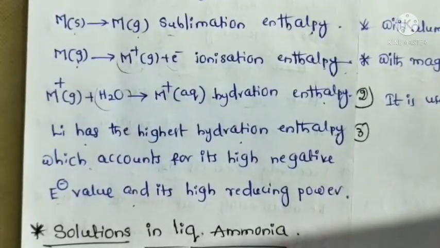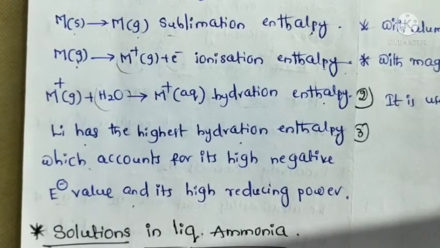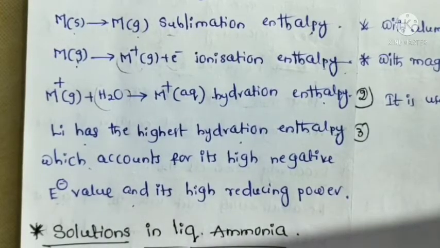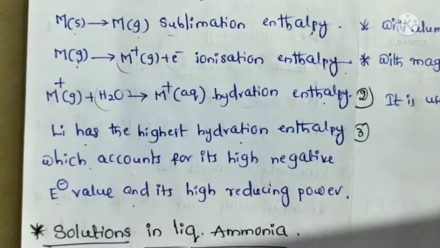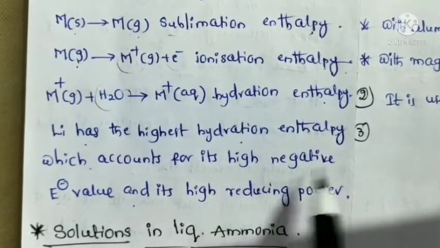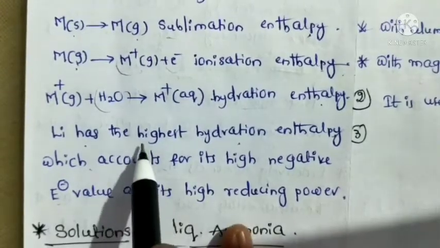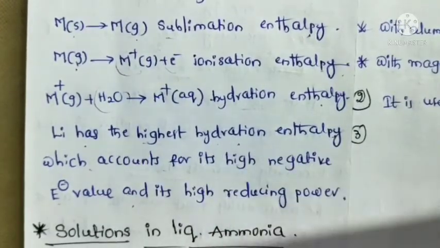So why? Because the question arises from here. So why does lithium act as a high reducing agent as well as having a high negative electrode potential value? What is the reason? It has the highest hydration enthalpy.